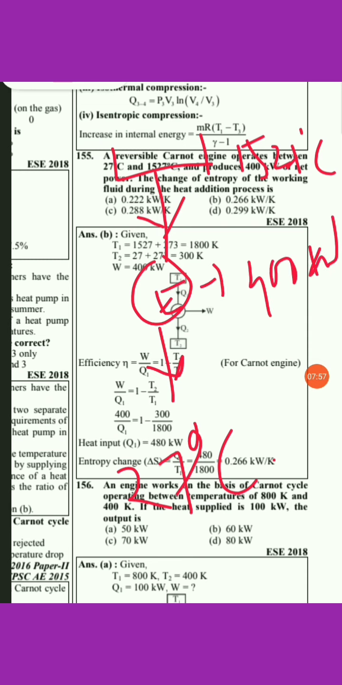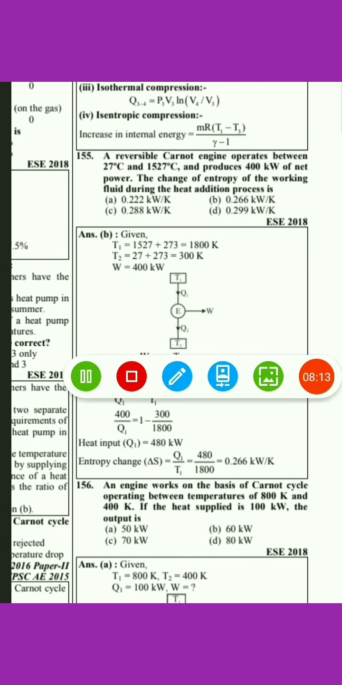Okay, so here we have to find the change in entropy. For that purpose, you must know Q1. We have to find the change in entropy of the working fluid during the heat addition process, that is, the heat supplied to the engine. The change in entropy is nothing but the heat transfer, del Q, upon the absolute temperature. So here the heat supplied, Q1, upon T1 will give the change in entropy.